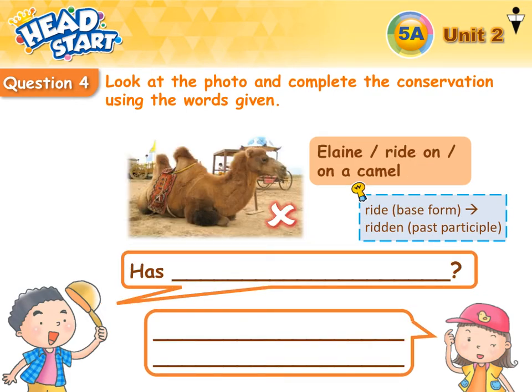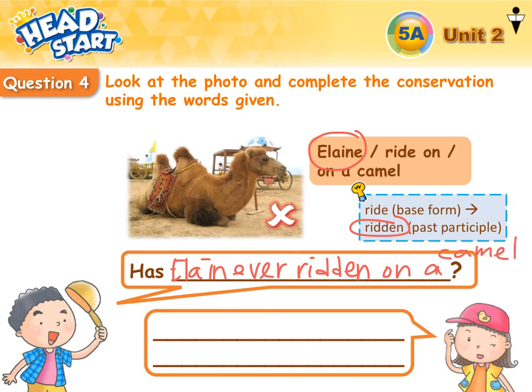Okay, let's try the other one. Has. Okay, because we're talking about Elaine. Elaine is a girl. Has Elaine ride? Oh, question, experience. What should we add? Ever. Has Elaine ever ride? The PP is ridden. Has Elaine ever ridden on a camel?